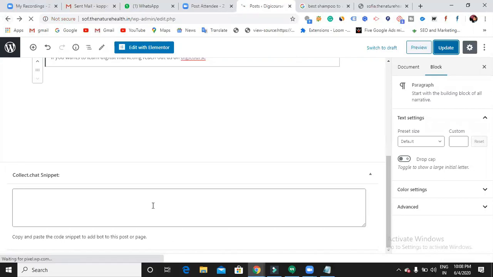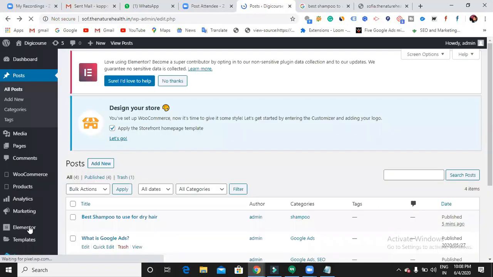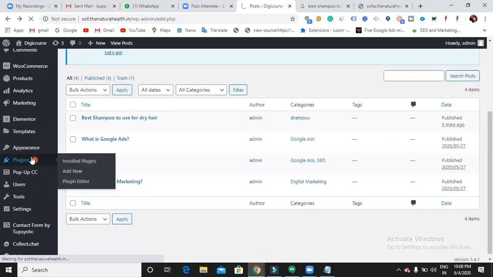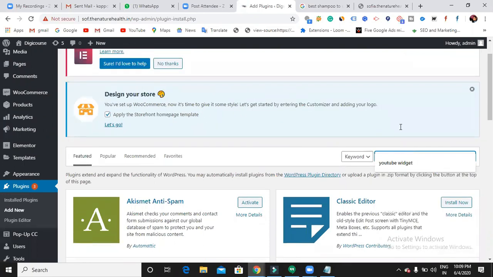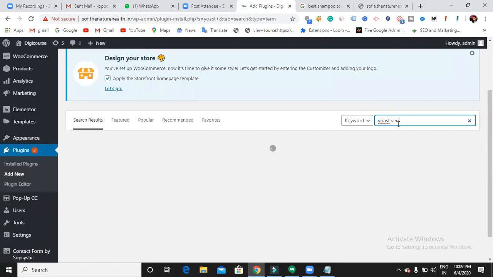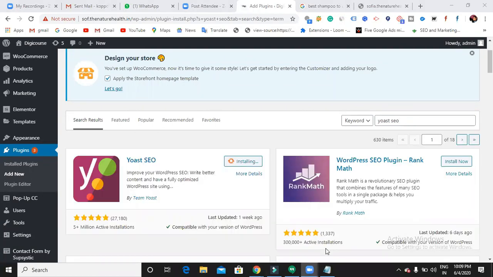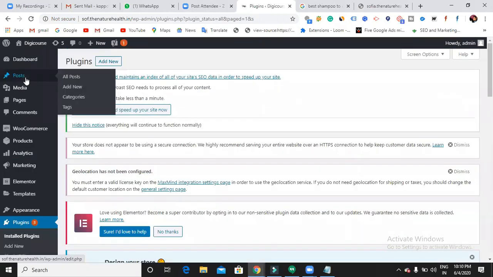So I'm just going to install it now, the Yoast SEO plugin. See here, I don't have anything. Now let me just install that plugin. What is the plugin name? Yoast SEO. So now I have successfully installed this Yoast SEO plugin. Now let us see whether I can find that option of writing meta titles and descriptions or not.